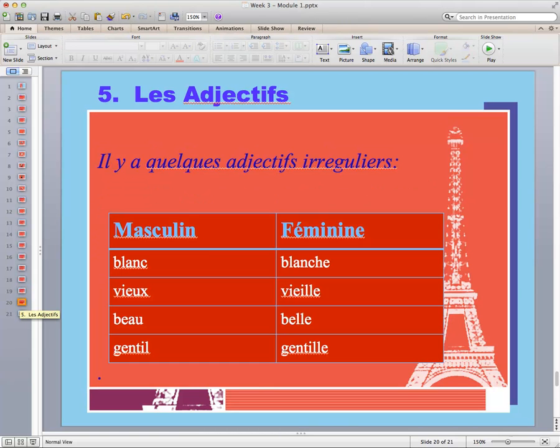The adjectives in this chart are a little bit different. There are some spelling changes for a few adjectives that are listed in our book. These are the ones that you should learn for now. Blanc changes to blanche. Vieux changes to vieille. Beau in the masculine changes to belle in the feminine. And gentil in the masculine changes to gentille in the feminine.